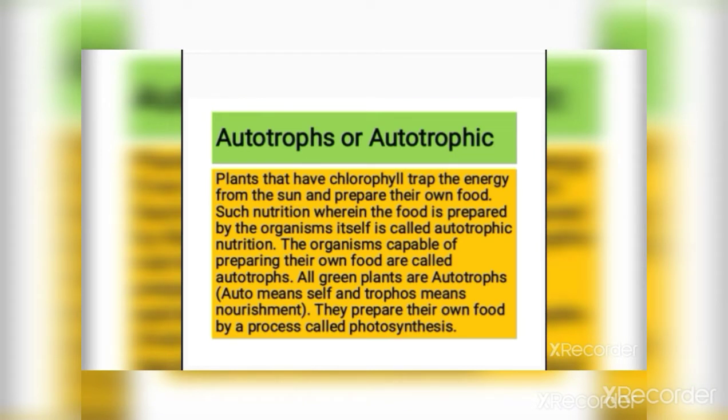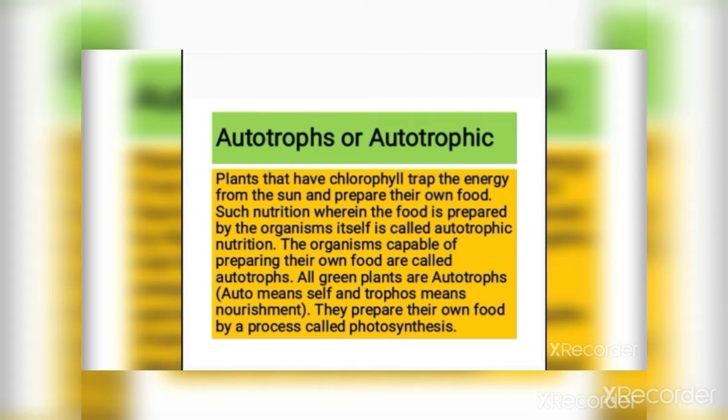First one is autotrophs or autotrophic. Plants that have chlorophyll trap energy from the sun and prepare their own food. Such nutrition, wherein the food is prepared by the organisms itself, is called autotrophic nutrition. The organisms capable of preparing their own food are called autotrophs.